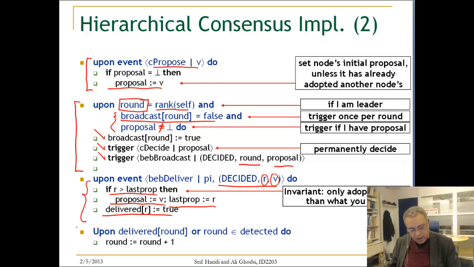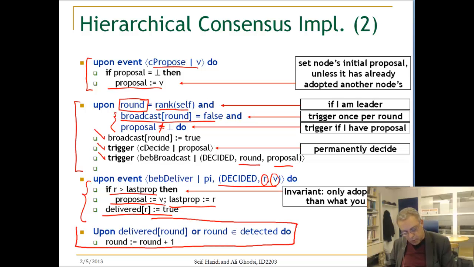And now this code is the code we need to move to the next round. Every node will move to the next round under the following condition. This is a restricted implementation. If it detects that the current round leader has crashed, this is round is element of detected. This is done by the failure detector, which I did not describe here. I'm just describing the core of the algorithm. The failure detector is working as usual. Whenever it detects a process, it is added to the detected set, and it is a perfect failure detector.